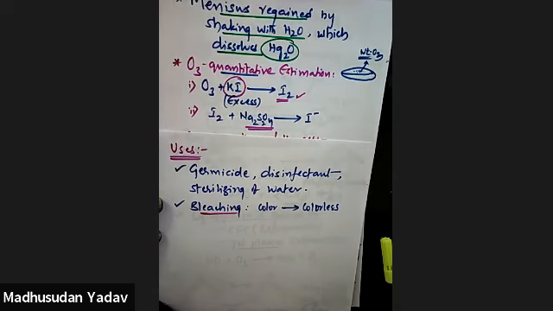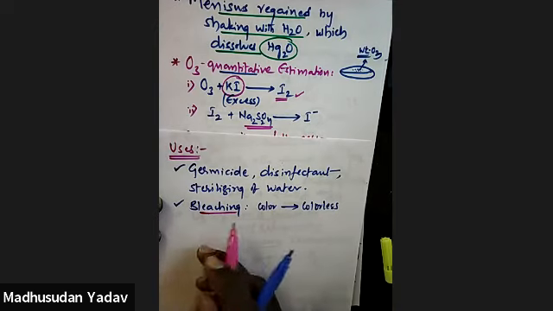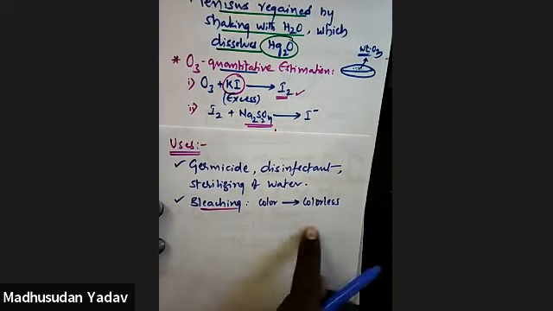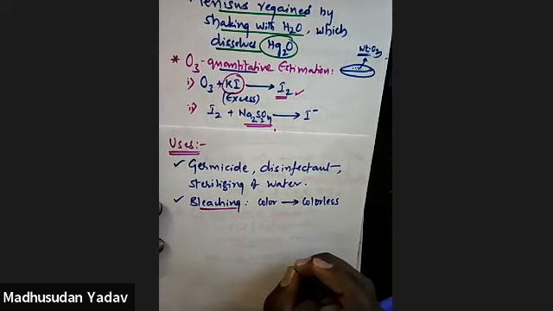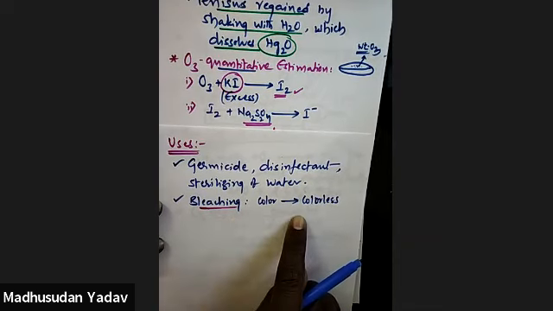In the textile industry and mainly the food industry, raw oils extracted from sunflower, cotton, or groundnut will have different colors. To remove that color from the oils and make it a low intensity color, the bleaching action is used.